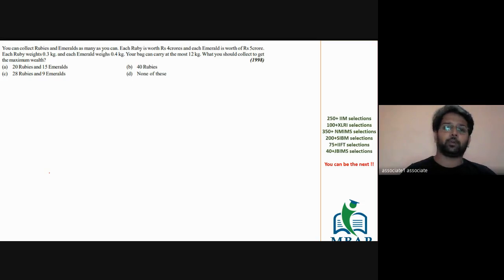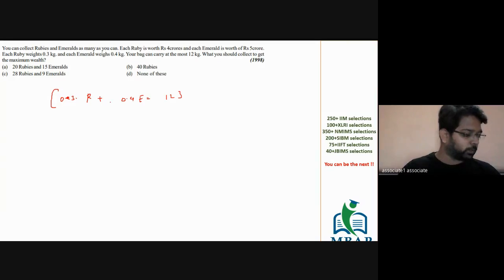See, so ideally what we can see here, let's say the number of rubies is R and the number of emeralds is E. The weight of each ruby is 0.3, so 0.3 R plus 0.4 E is equal to 12. This is one of the equations which you can make. At the same time, you have to maximize the wealth. So the wealth is going to be 4 crore into the number of rubies plus 5 crore into the number of emeralds. This you have to maximize.